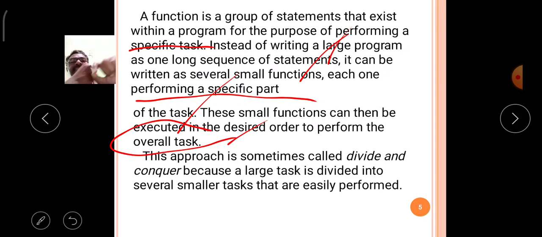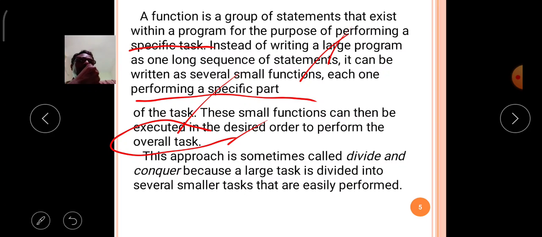Like that, the functions are collected together and ready to execute sequentially, in the desired manner, to do the overall task in the program.